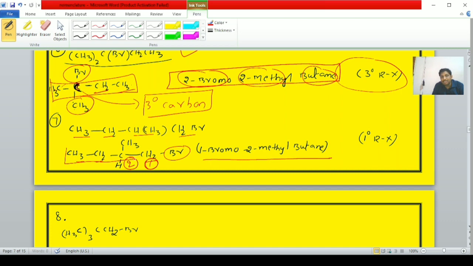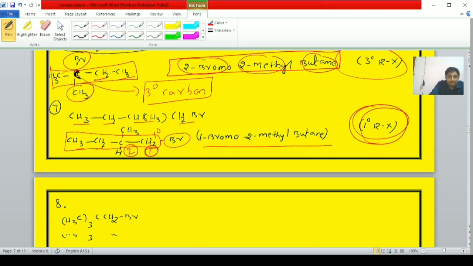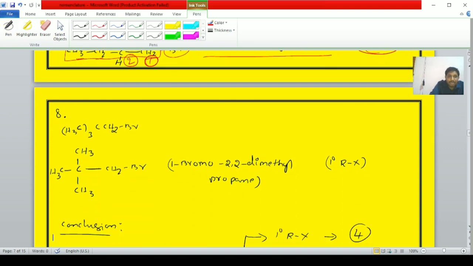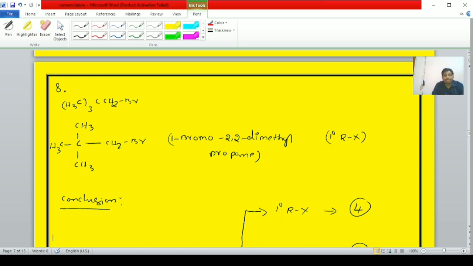The IUPAC name is, it is the longest carbon chain, 1-bromo-2-methylbutane. It is also a primary alkyl halide, student, because the bromine atom is bonded to the primary carbon. Next, student, eighth example.